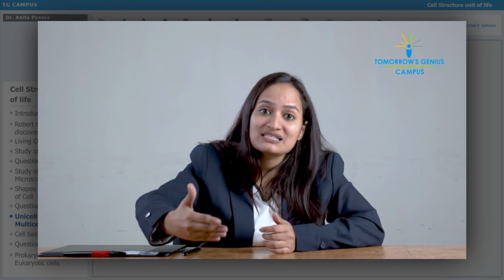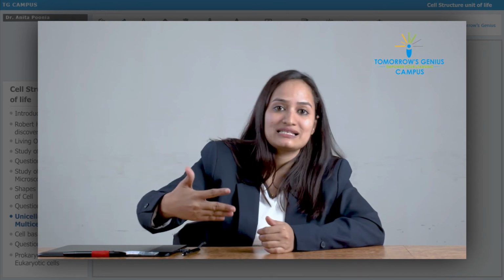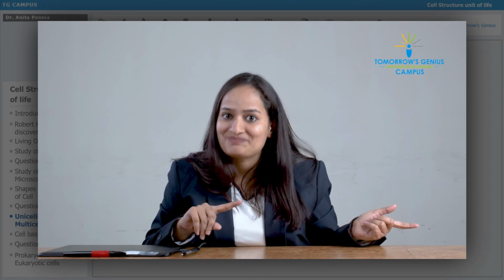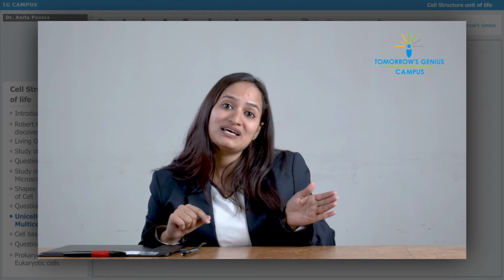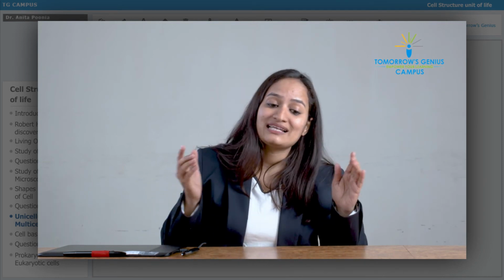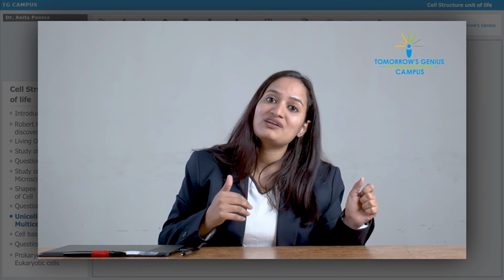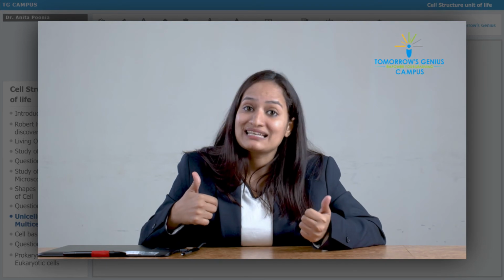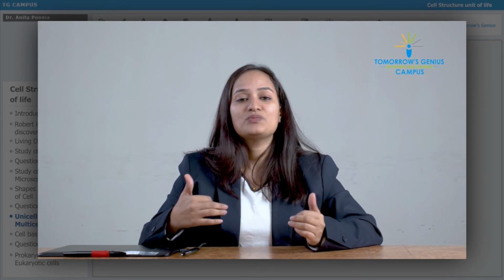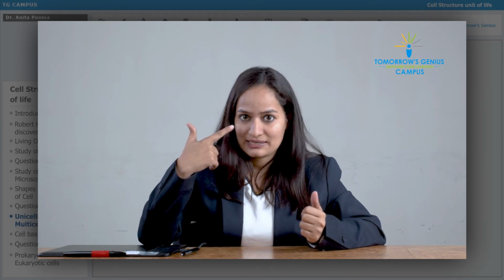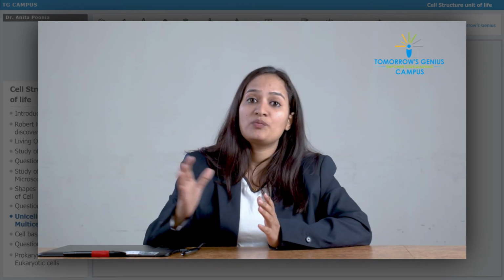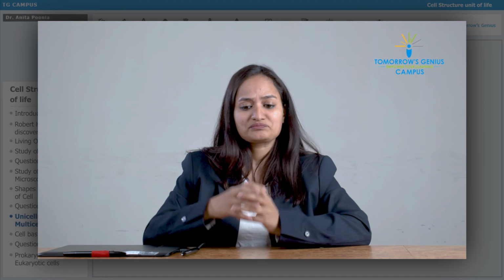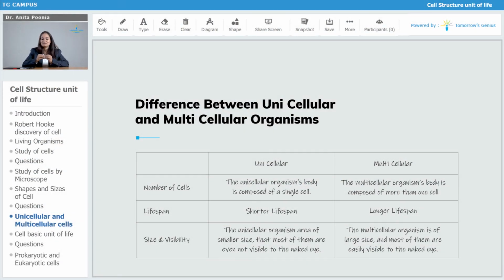As the size goes down, as the size decreases, so will the visibility. It's directly proportional, right? Smaller the size, lesser will be the visibility. So the size of the unicellular organisms is smaller, and hence the visibility will be less. So they won't be visible by our naked eye. And different to that, when we talk about multicellular organism, the multicellular organism is of larger size.